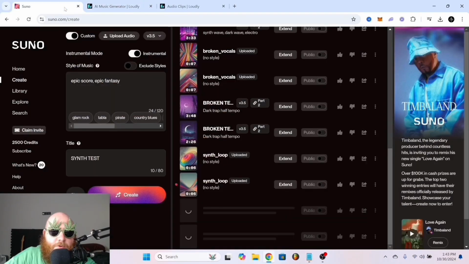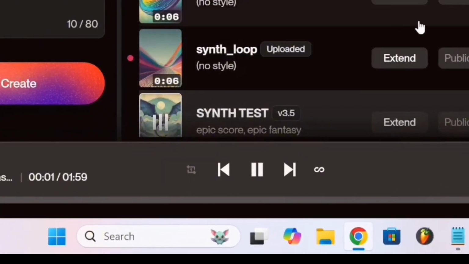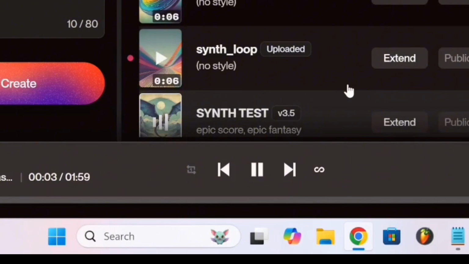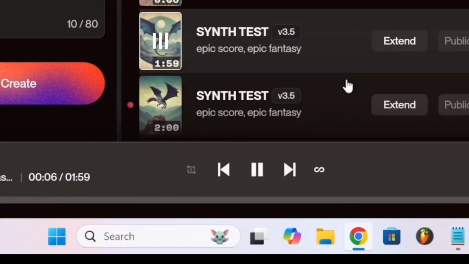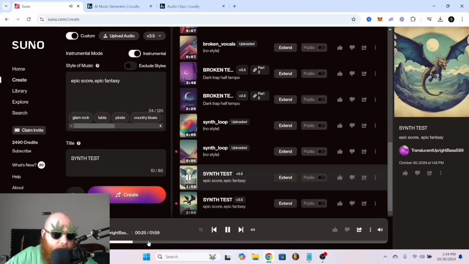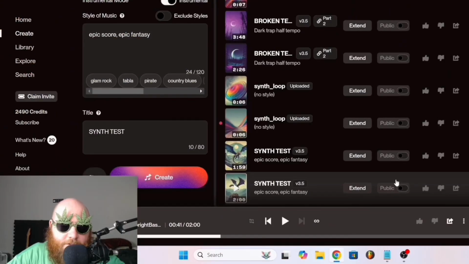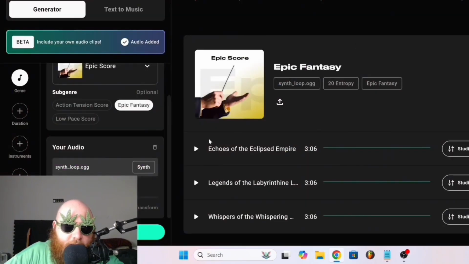So let's go back to Suno and see what has been created. That's beautiful, but I don't hear the synth loop in there anywhere. All right, let's see the other one they generated. Once again, that is absolutely gorgeous, but I don't hear the actual sample. Now let's go check Loudly. They have created 3 generations.